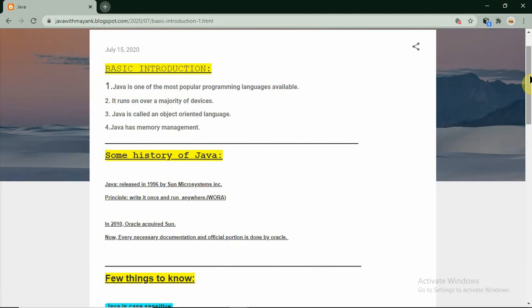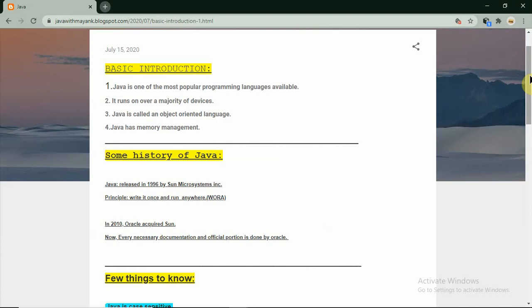So let's begin. The basic introduction is that Java is one of the most popular programming languages available. It runs over billions of devices. The majority of people are using it day by day. Java is becoming very popular. It is everywhere, on mobile phones and on websites.